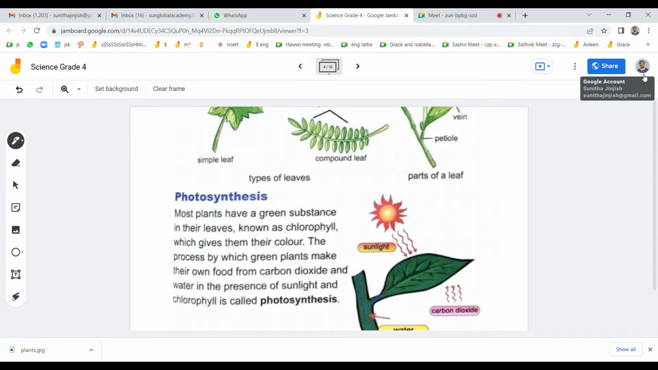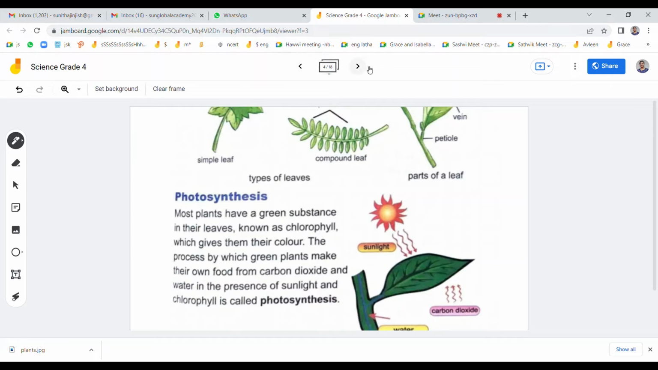The leaf makes its food using sunlight, water, and carbon dioxide, and it provides us food and oxygen. It contains a compound called chlorophyll. That is why it is green in color. This process is called photosynthesis. Shall we move on to the next slide?